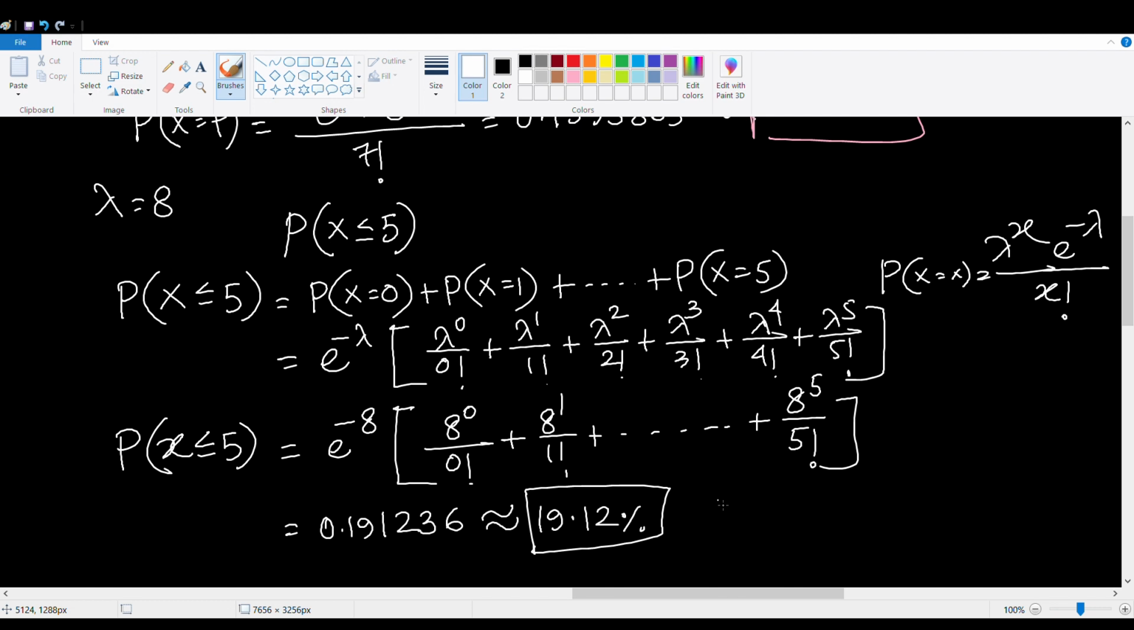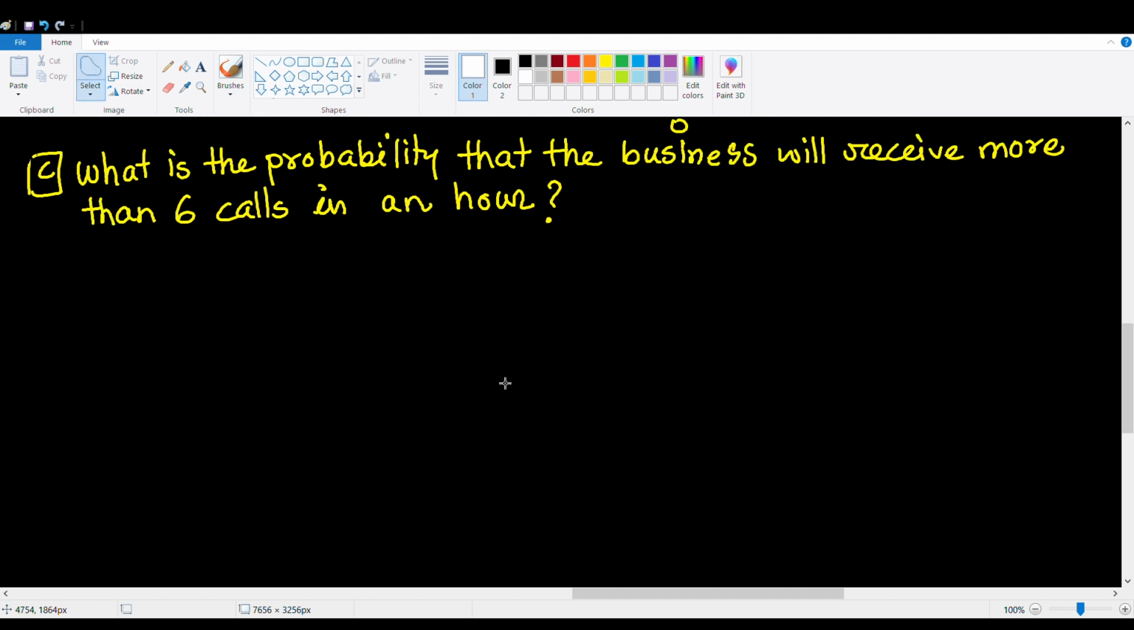So that's it for part B. Let's move on to part C. What is the probability that the business will receive more than 6 calls in an hour? So the time interval is still 1 hour, therefore lambda equals 8. Now we want to calculate the probability that x is greater than 6 but not equal to 6. So x could be 7, 8, 9, 10 and so forth. Now this can go to infinity, so it doesn't end.